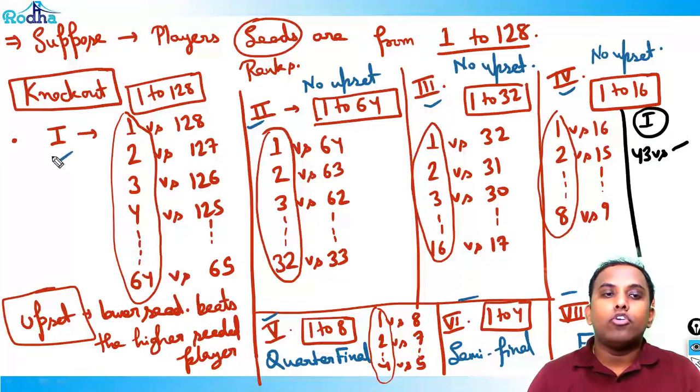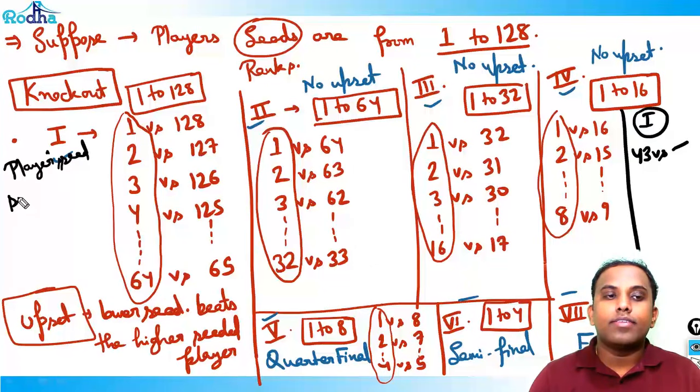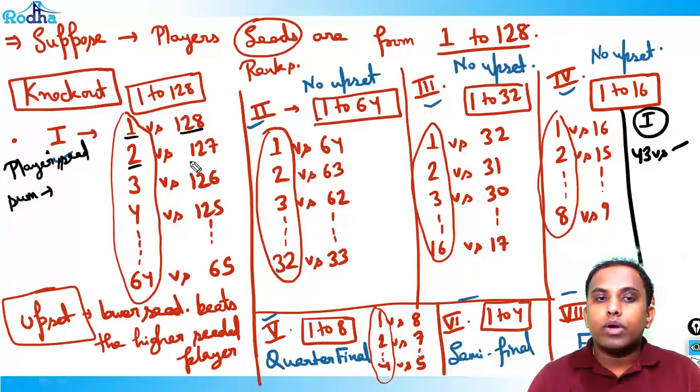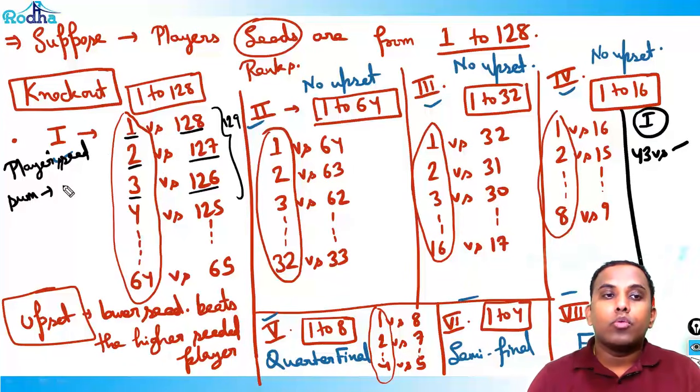What you have to do basically in round 1 is get the players' seed sum. Every time it is 1 versus 128, 2 versus 127, 3 versus 126. What is the sum every time? 1 plus 128, 2 plus 127, 3 plus 126. The sum is always 129.